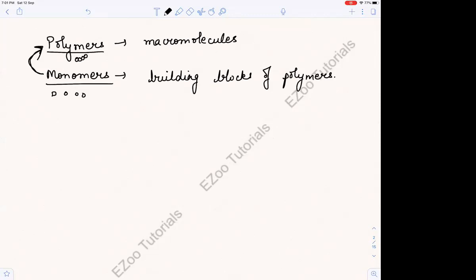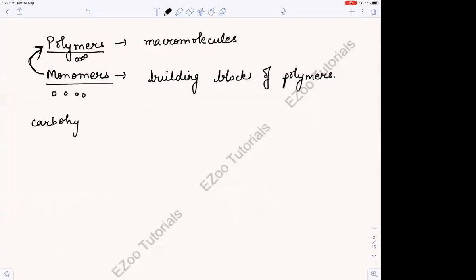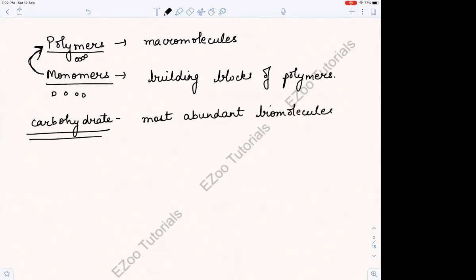Okay, so today's topic is carbohydrate. It is one of the most abundant biomolecules, and it is the main source of energy. Suppose, what is the DNA made up of? Ribose, right?